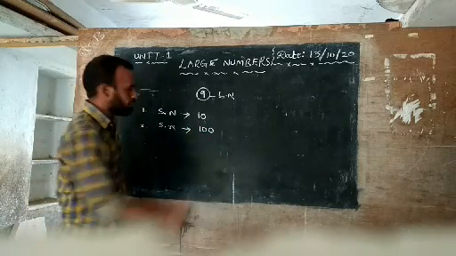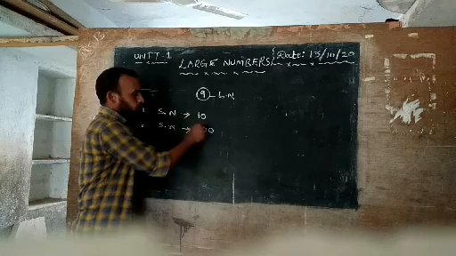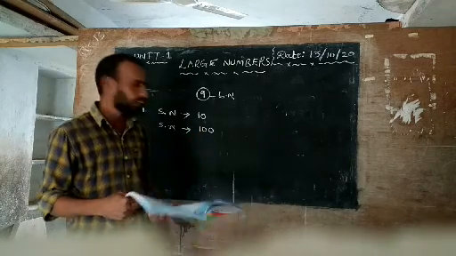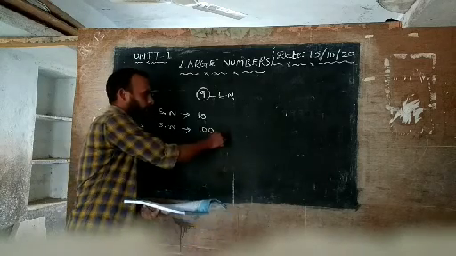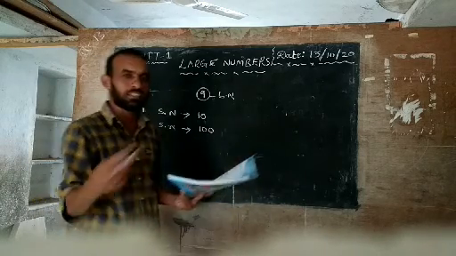Here we have 3 digits: 1, 2, 3. This is the smallest 3-digit number. Again, if you take 1 from 100, you get 99. That is the biggest 2-digit number.